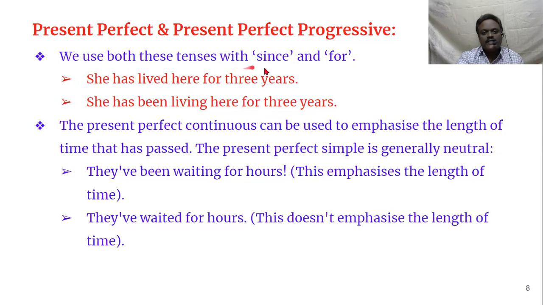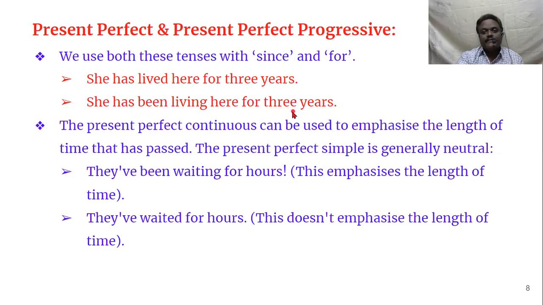See, we use both these tenses with since and for. Usually, most of your teachers must have told you that whenever since or for is there, you have to use present perfect continuous tense or present perfect progressive. But in some cases we can use present perfect tense also when since and for is there. You see here, she has lived here for 3 years. Now she may not be living here, she may be living somewhere else. In that case, you say she has lived here for 3 years. She has been living here for 3 years means she is still living here.